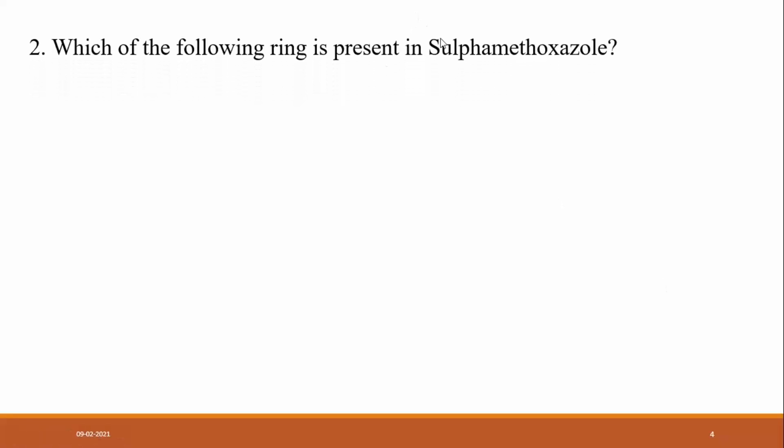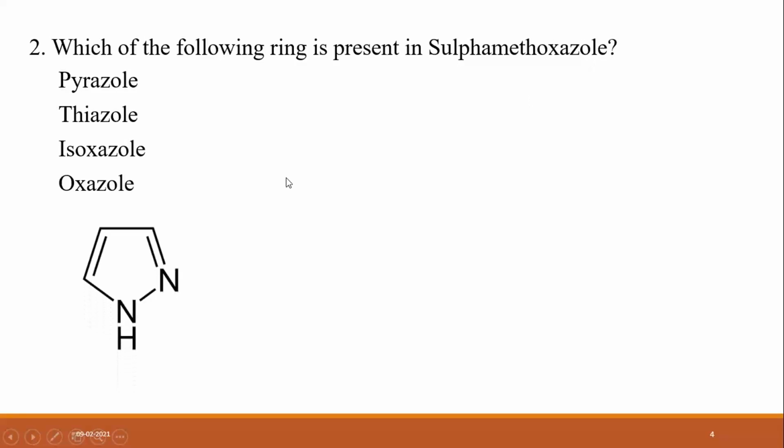The second question is: which of the following rings is present in sulfamethoxazole? Options are pyrazole, thiazole, isoxazole, and oxazole. The name indicates sulfamethoxazole, so an oxazole ring is there, but when we go to the structure, the heterocyclic ring present is isoxazole.